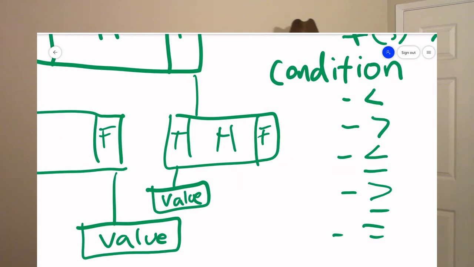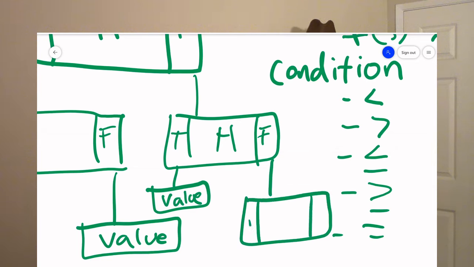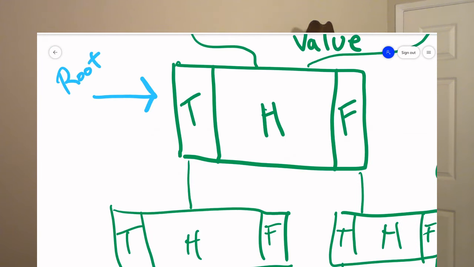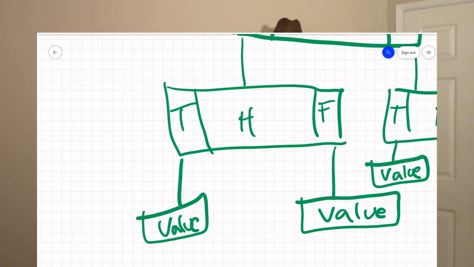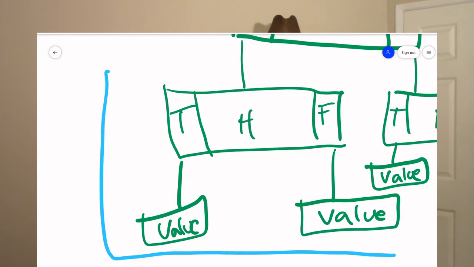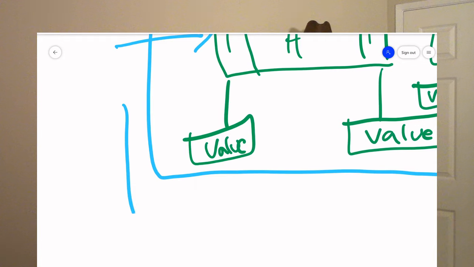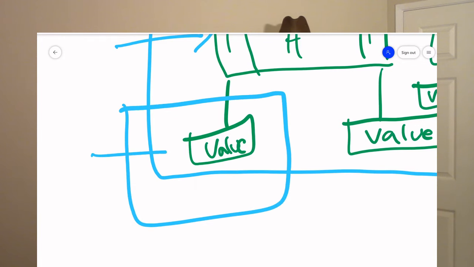So let's talk about the other parts of the node. We have our hypothesis, and we understand how we can test that hypothesis. We evaluate the hypothesis to see if it produces a true or false. So when we ask our brain to make a decision, we start with this root node of the brain tree. And we say, root node of the brain tree, is your hypothesis true or false? If the hypothesis evaluates to true, then we just continue down the true branch. Execution proceeds down the true branch of the brain tree. If the hypothesis evaluates to false, execution proceeds down the false branch.